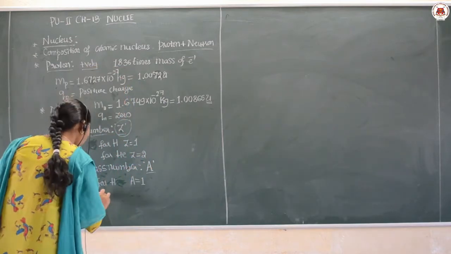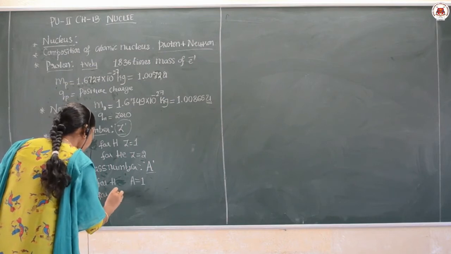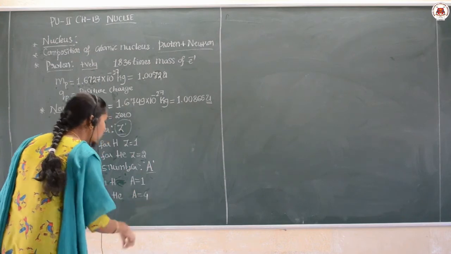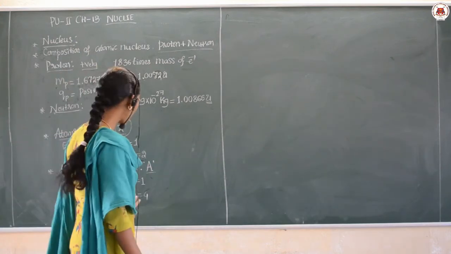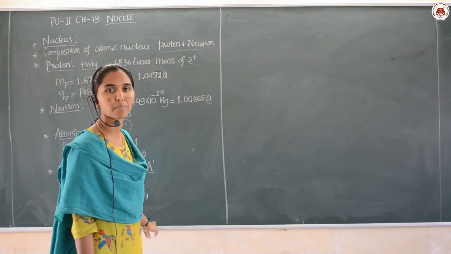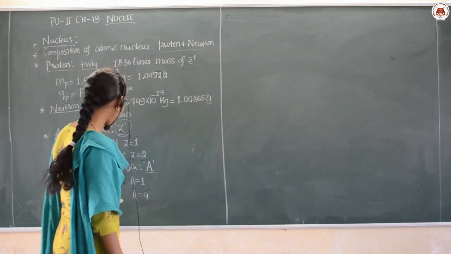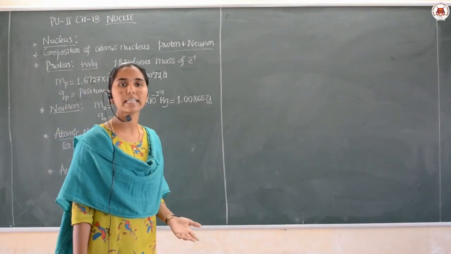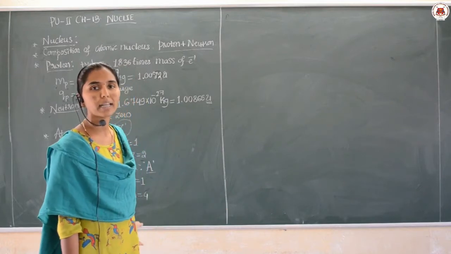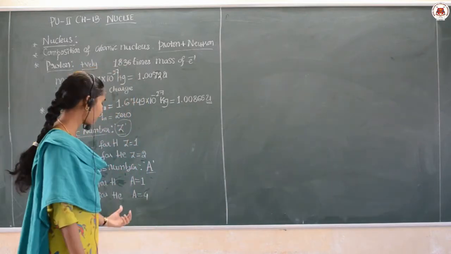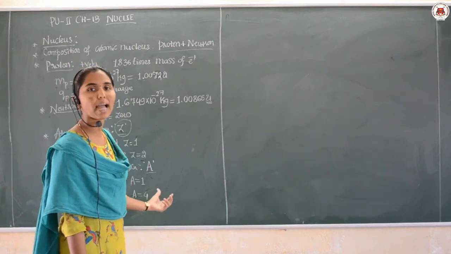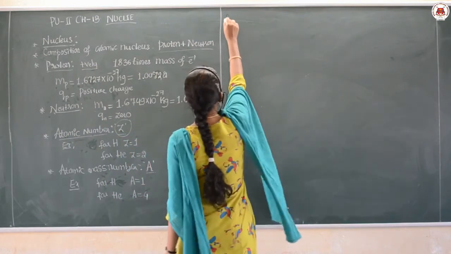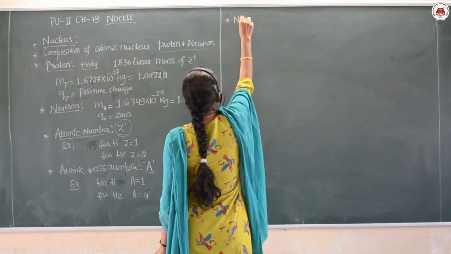Then in the case of helium, the atomic mass number is 4 here, because 2 protons and 2 neutrons are present. Similarly, every atom is different, for example oxygen, nitrogen, uranium. Every atom will have a different atomic mass number. Okay? Yes. Then moving to the next point, that is neutron number.